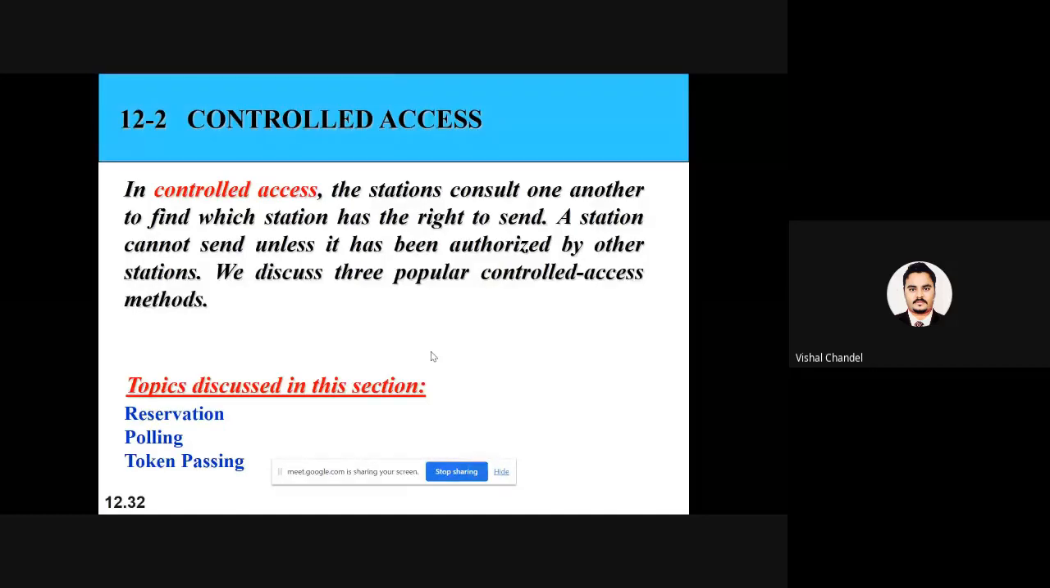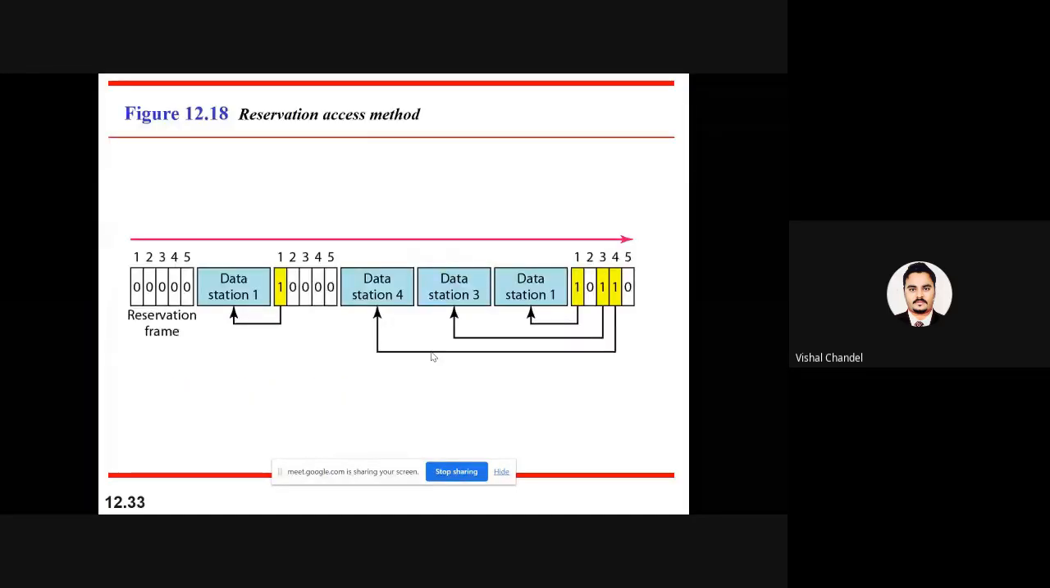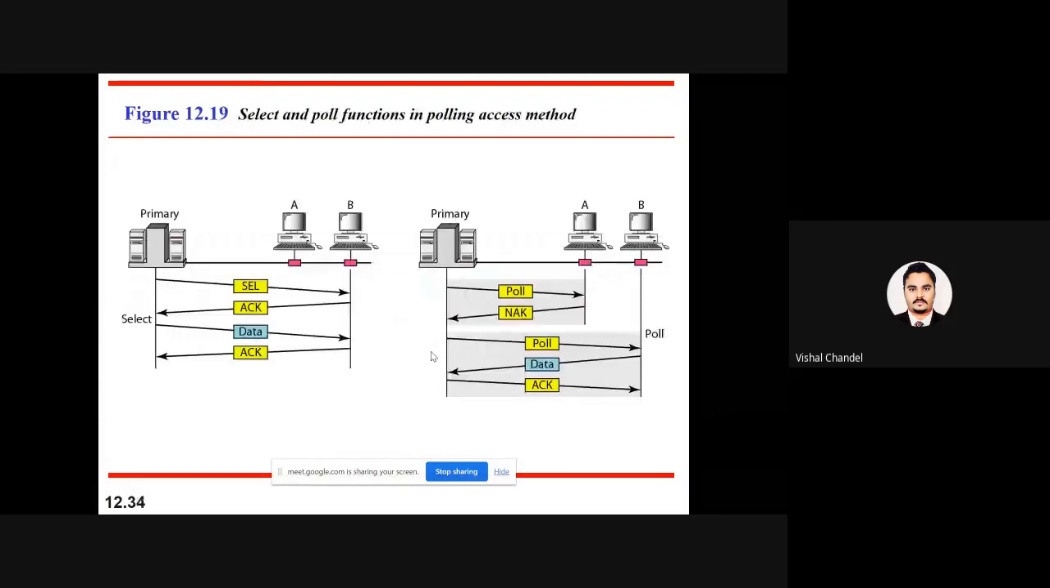So in the controlled access, the control will be in all the stations. All stations will decide how we have to use the channel. So in this way, we have discussed the 3 methods. First method was the reservation. So this will decide the reservation way: for a specific time this station is going to use the channel, then this station is going to use it. So that is the reservation.